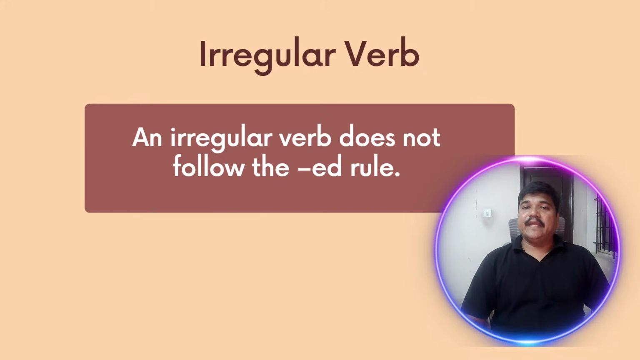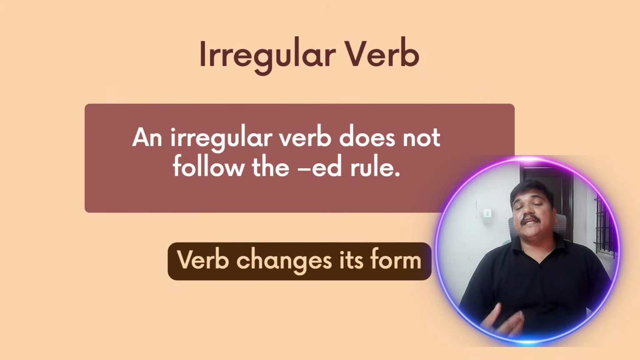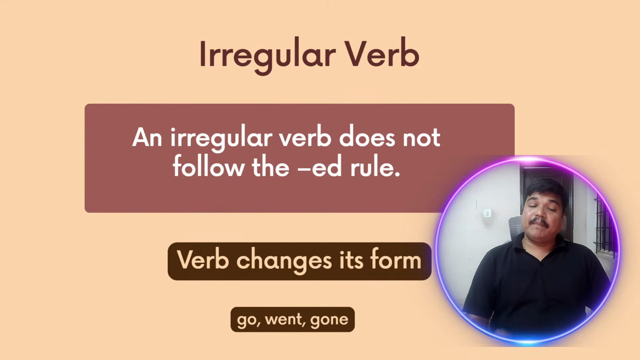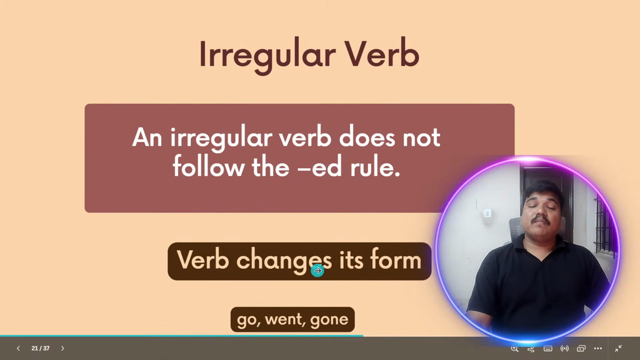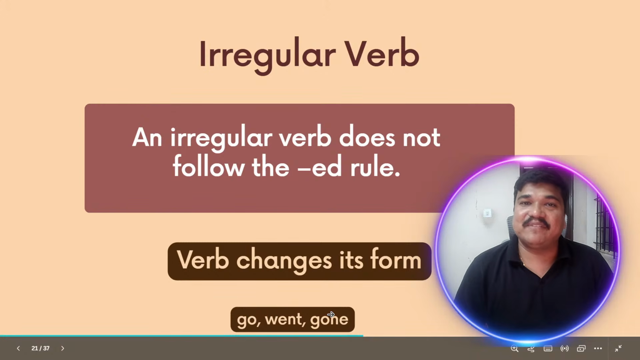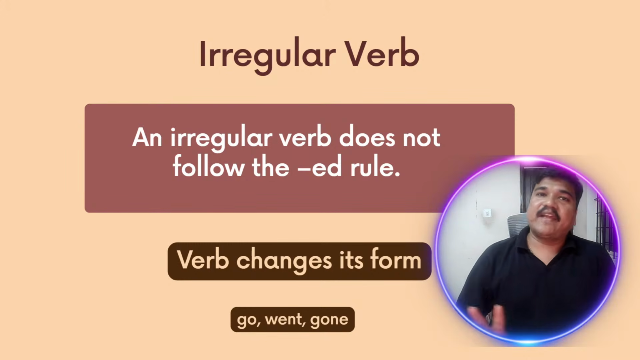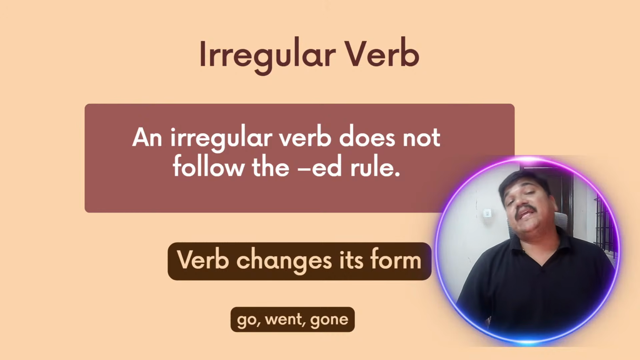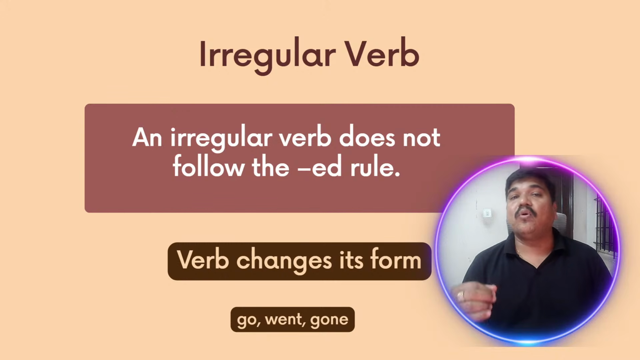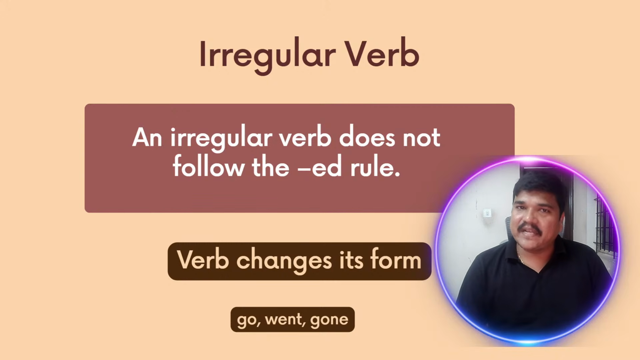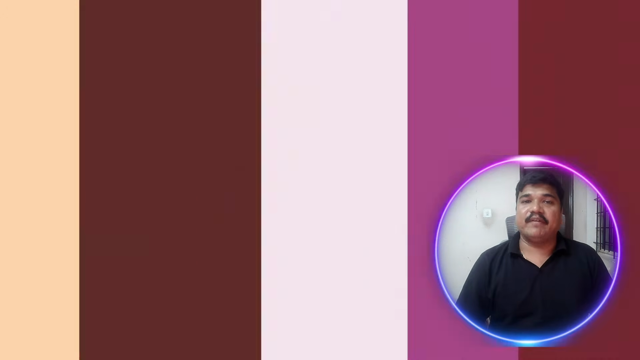But irregular verbs, they don't follow any rules. The verb changes its form. For example, go, went, gone. Notice, if it was a regular verb, then what would we have done? Go, goed, goed. This is the mistake that we generally make, adding ed in every verb. But irregular verbs have different forms, and you have to remember them. Now, what are the irregular verbs? That we have to memorize only. There are no techniques to convert them, because they are irregular verbs. That's why they are irregular verbs, right? They don't have any rules.